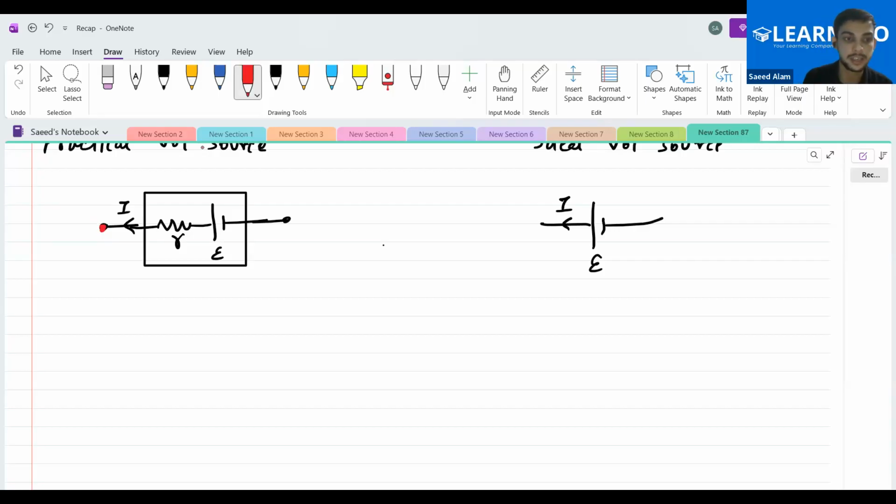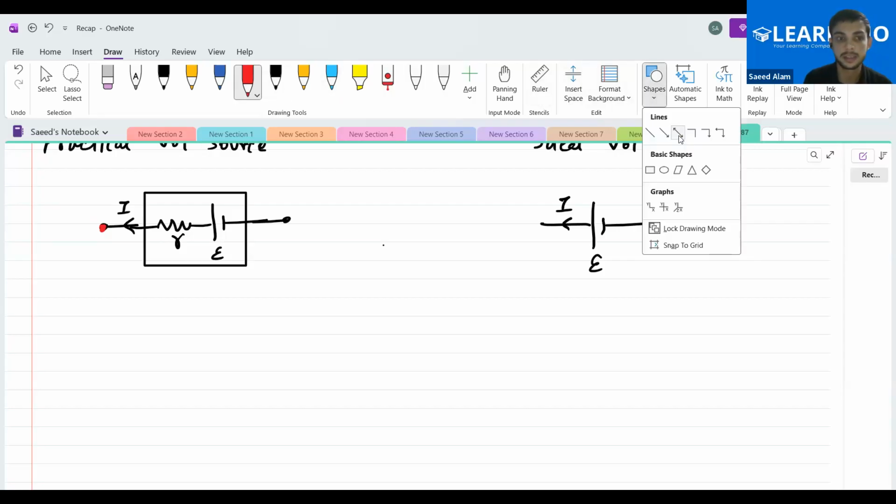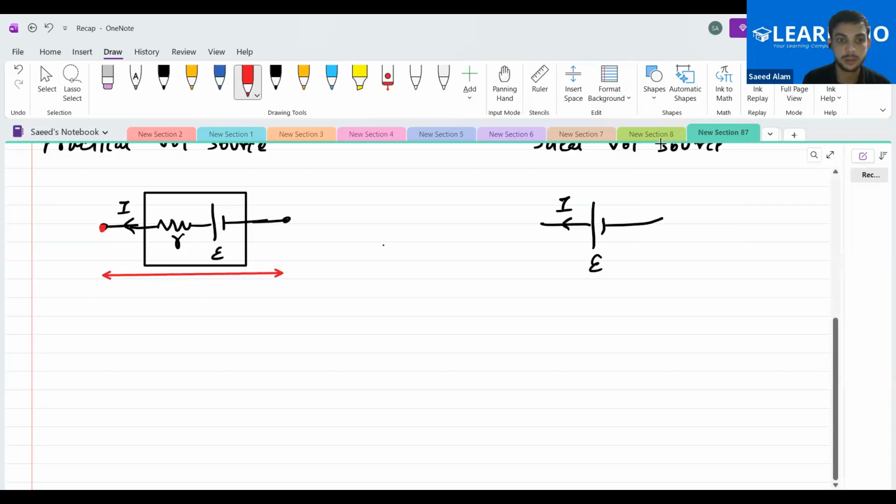This is actually the terminal potential, the potential drop across these two terminals. If I mark this point as A and this point as B, then of course VA minus VB will be termed as V. Is this clear to you people?